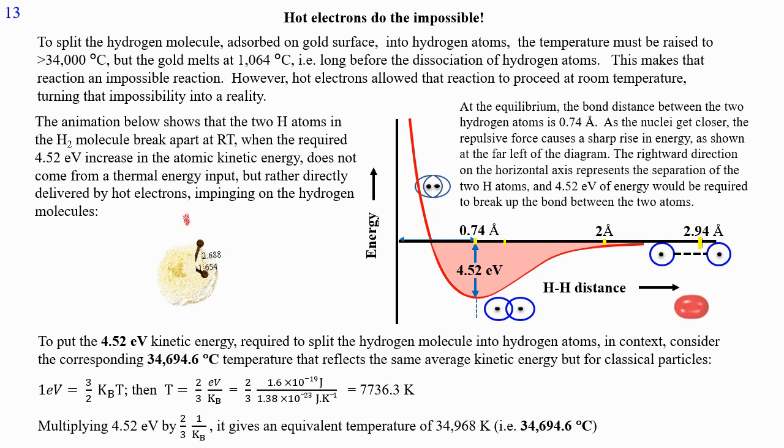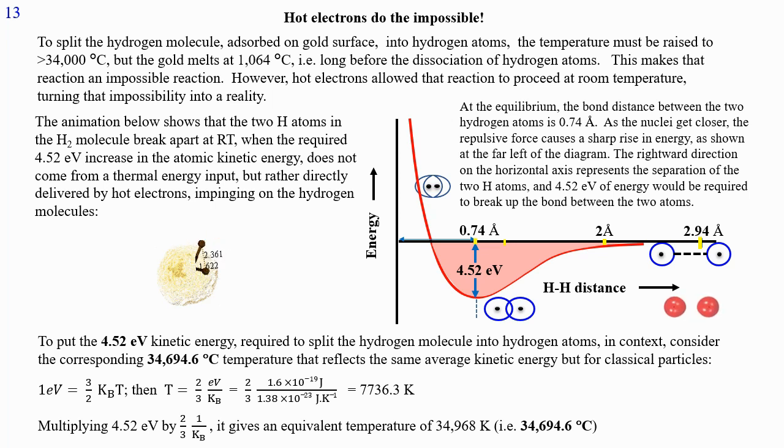Then they break free. Now, if we use heat on a classical mechanics scale to generate that amount of kinetic energy at the interatomic quantum mechanics scale, the temperature at the classical mechanics scale would rise to more than 34,000 Celsius according to the kinetic temperature formula shown in the bottom of the slide. As known, the concept of temperature exists only for large groups of molecules at the classical mechanics scale. So, a rise in the temperature to more than 34,000 Celsius would translate to the desired 4.52 electron volt at